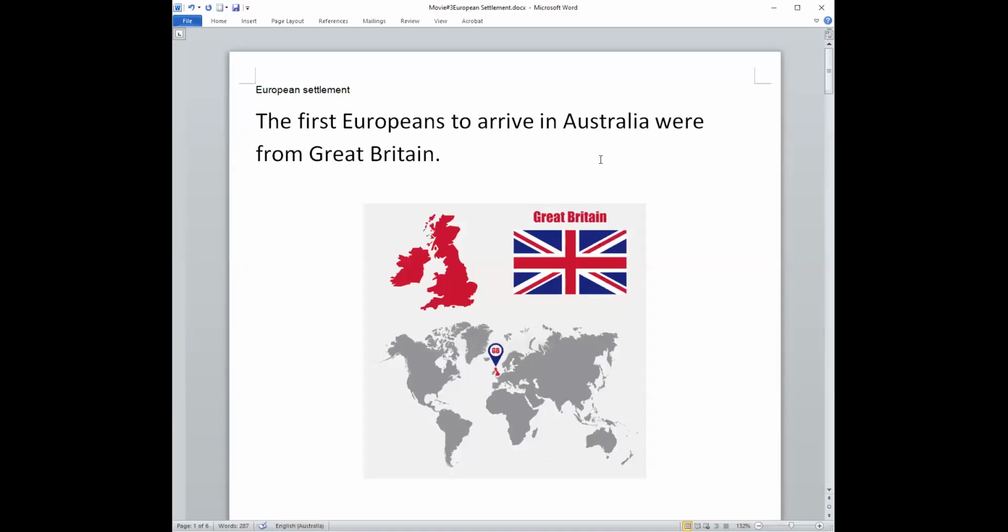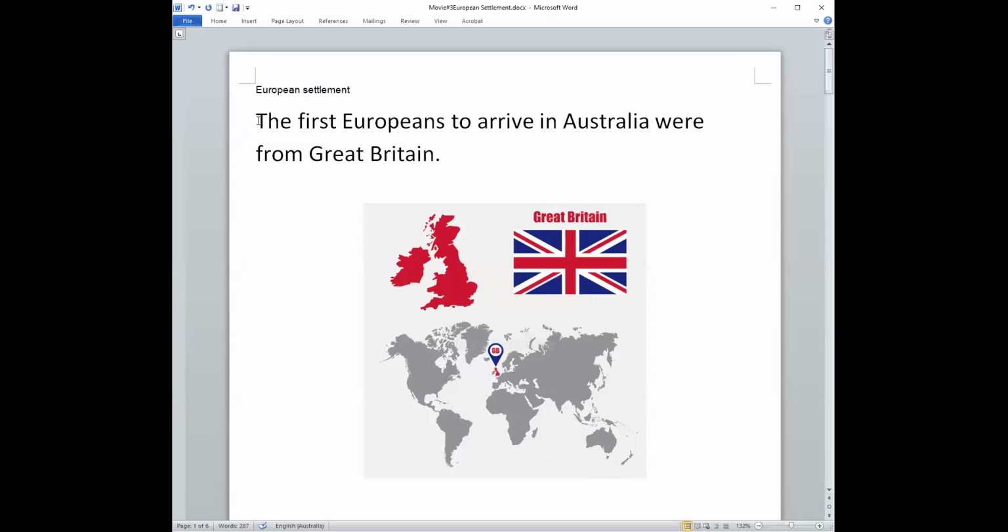If you remember from last lesson, we learnt about people who are Indigenous Australians. They were the only people living in Australia at first. They were the first people to be living in Australia, Indigenous Australians.